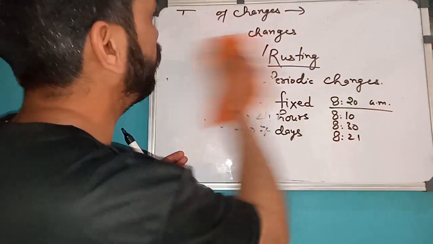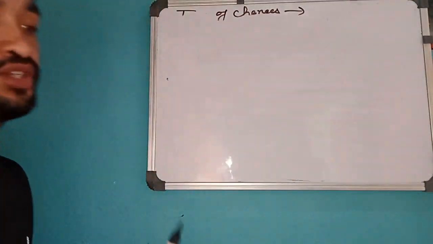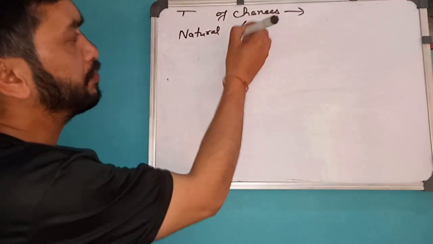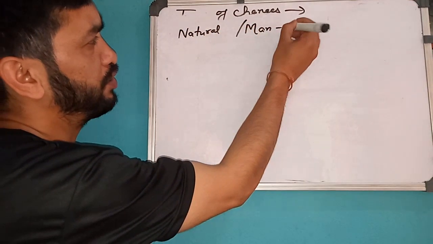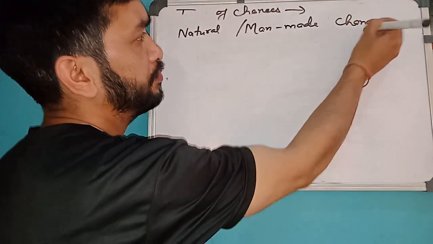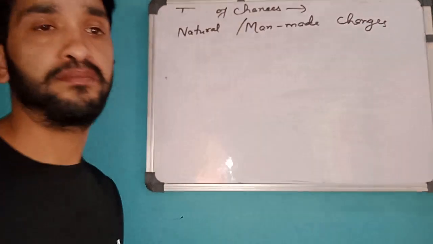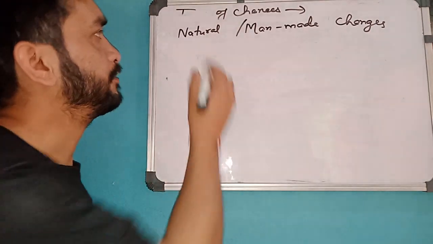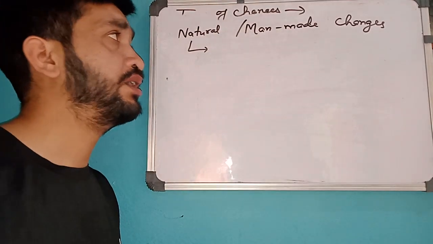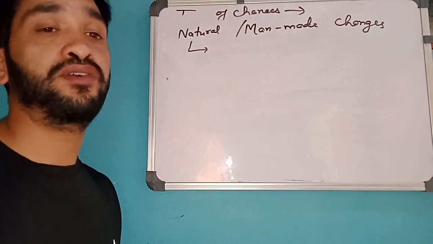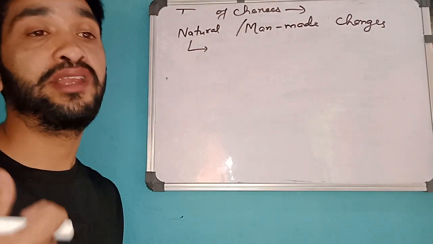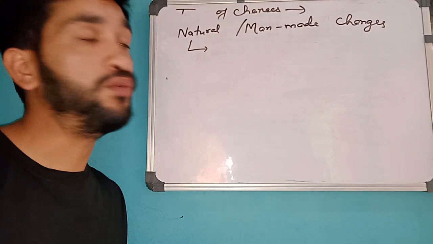Now let's move on to point number three, which is natural and man-made changes. Again focus on the word, you will get your definition. For example, it is not you or any other person who is giving effort to change day into night, or to change night to day.